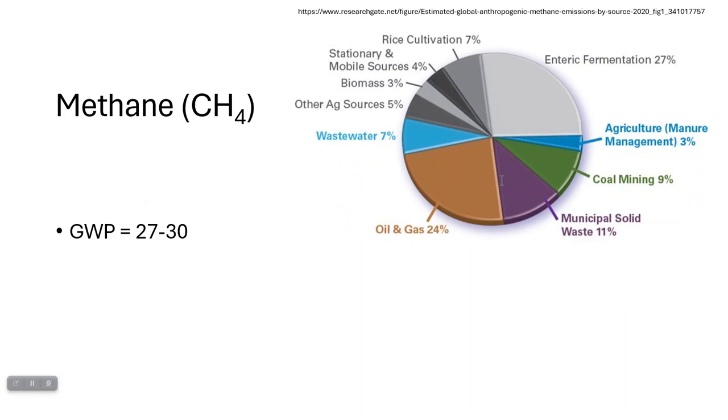Now, methane has a global warming potential between 27 and 30. This means it is almost 30 times stronger a greenhouse gas than CO2. So if I released a ton of methane into the atmosphere, not a ton like, oh, a lot, but like a measurement, a ton of methane into the atmosphere, that would be the same as releasing like 30 tons of CO2 into the atmosphere. So it has a much bigger impact. It lasts in the atmosphere about 10 years, so a shorter lifespan than carbon dioxide, but in that time it can still have a large impact.